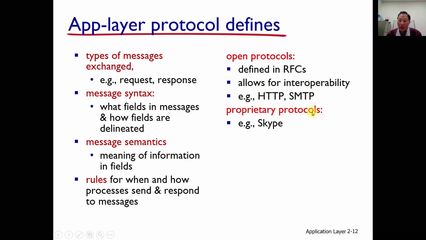Proprietary protocols, in contrast, are a kind of closed protocol, the opposite concept, owned by a specific company. That is called a proprietary protocol, for example Skype. Skype is owned by Microsoft, and Microsoft owns this protocol. That is called a proprietary protocol, the opposite concept of open.